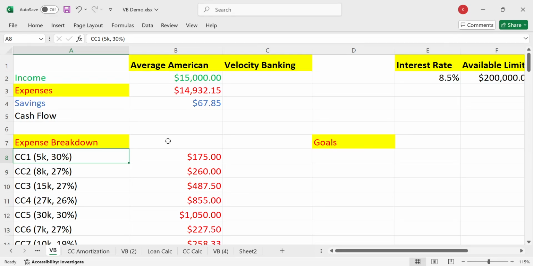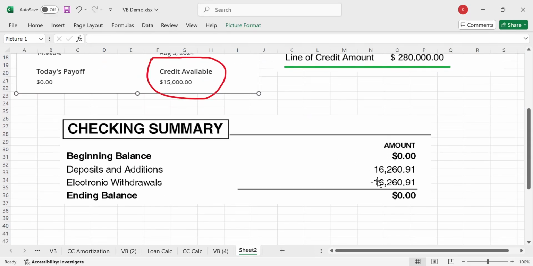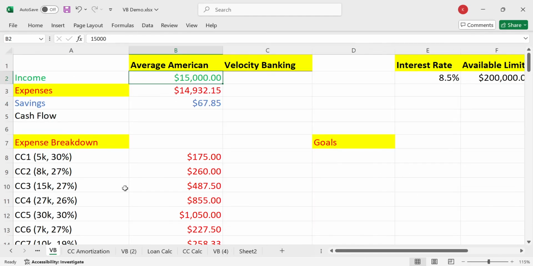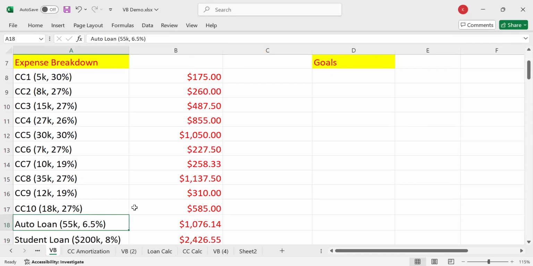And what happens with a lot of people is that they don't know how to efficiently manage their cash flow, okay? So we take a look here, we have 15 grand of income. Again, this is a rich person problem, right? Take a look down here, that's a rich person problem too, and this is actually one of my bank statements. We have a lot of expenses, but most of our expenses are from debt, right? 10 credit cards, we got a 55 grand auto loan.